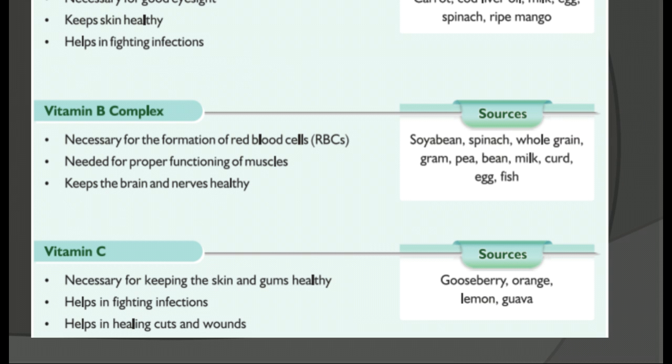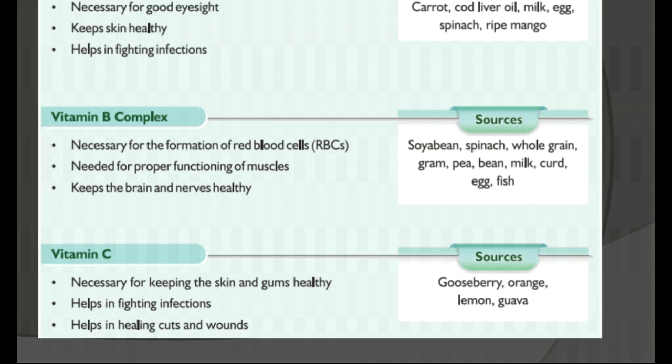It is also helpful in fighting against infections and helps in healing cuts and wounds, so that the blood stops bleeding. So what is vitamin C needed for? It keeps the skin and gums healthy, helps in fighting infections, and helps in healing of cuts and wounds. The food items are gooseberry, orange, lemon, guava.